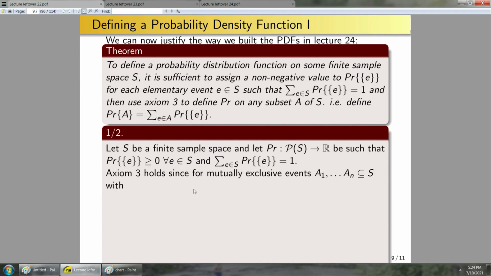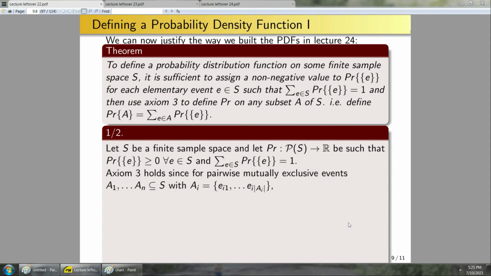Axiom 3 holds since for pairwise mutually exclusive events A1 through AN in S, with each Ai equal to this set here. A brief pause for discussion of notation: each one of these Ai contains cardinality of Ai elements, so I'm just choosing to denote them by E sub i1, E sub i2, up to E sub i, whatever the cardinality of Ai is. Anyways, with the sets written as follows, I can say that the probability of this finite union is equal to, well, let's rewrite each one of these Ai out.